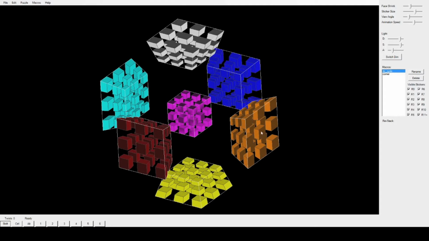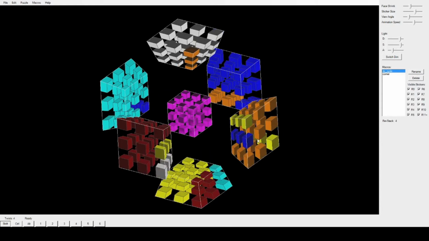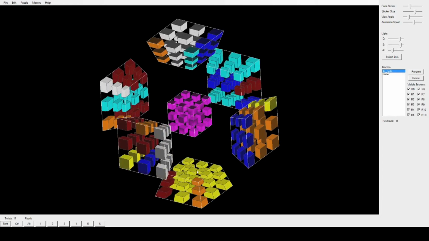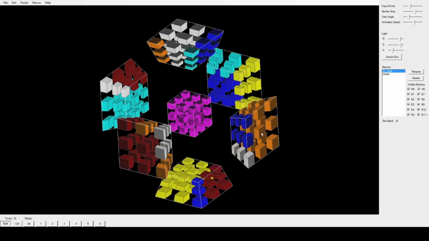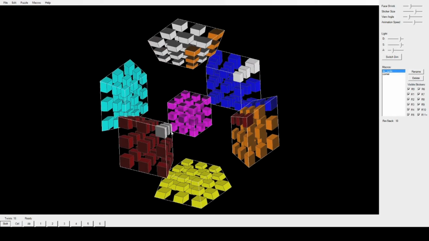So let's do it. Alright? We just applied our corner twisting algorithm that we would use on a normal Rubik's Cube.